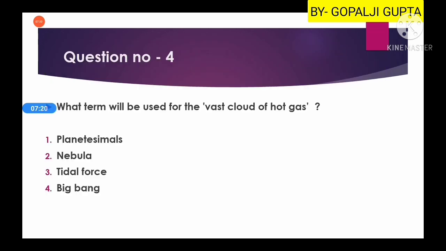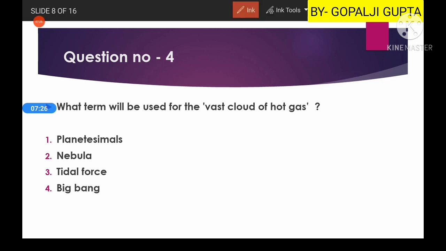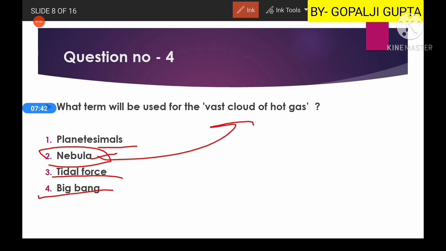So another question is, what term will be used for the vast cloud of hot gas? The vast cloud of hot gas is known as the nebula. Now if you have read the origin of Earth hypotheses, these terms are used: nebula, planetesimals, tidal force and Big Bang. So nebula is the vast cloud of hot gas.